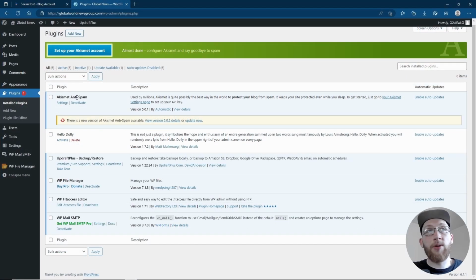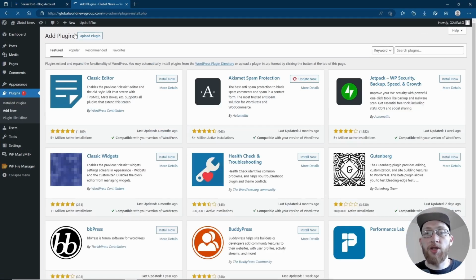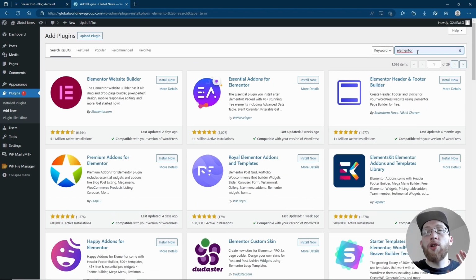Then we get to other ones as well, such as Page Builders. So if we go to Add New just to see how that process is as well, this is going to be Page Builders, so you can build a more effective website that gives you more features on editing the page. You can use the top right search bar to actually search for the name. You're going to search for Elementor, and this is just one of many website builders. However, this is one that I'm going to personally recommend because I use it myself. To install it, it's easy. You click Install Now and then you click Activate afterwards.